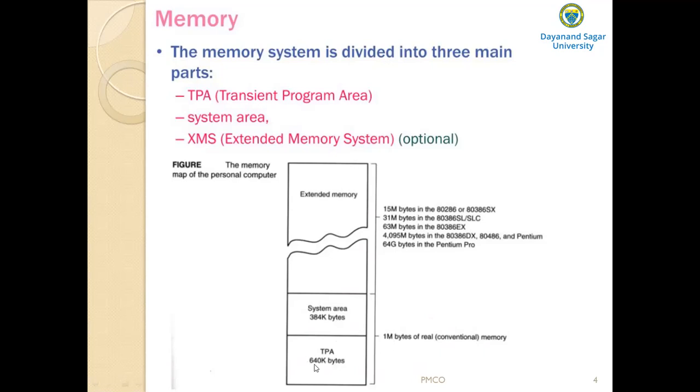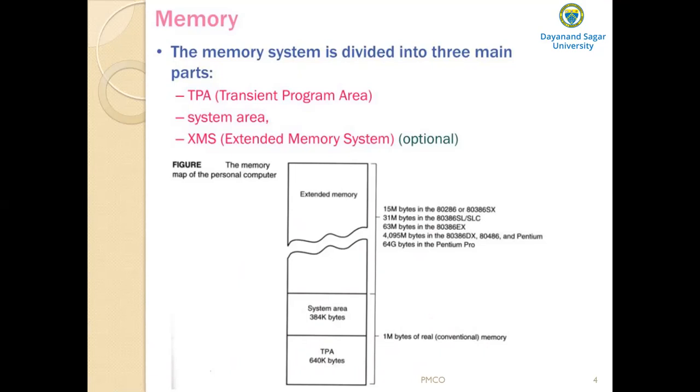You add these two, 640 kilobytes and 384 kilobytes. This comes to around 1 megabyte. So TPA and system area together form 1 megabyte of real memory or conventional memory. That means the first 1 megabyte of memory is often called the real or conventional memory.